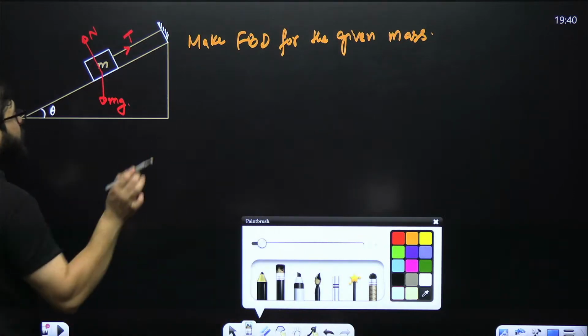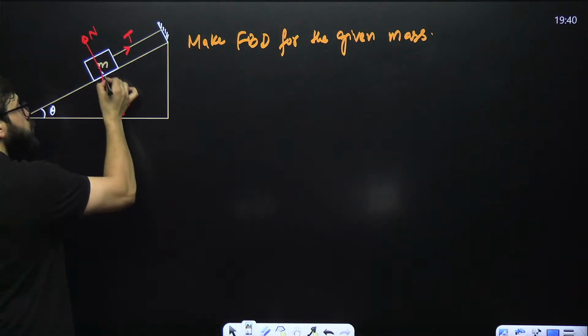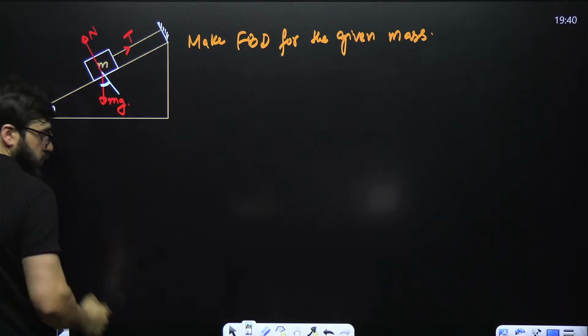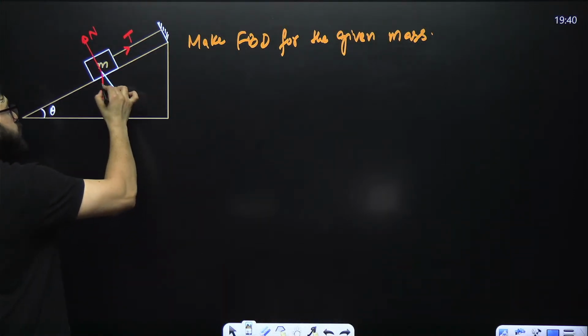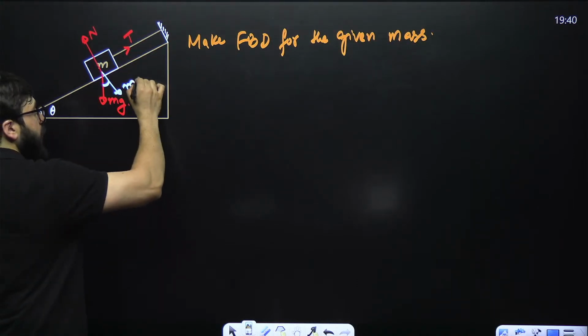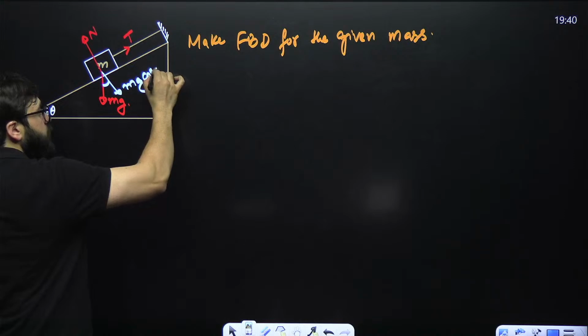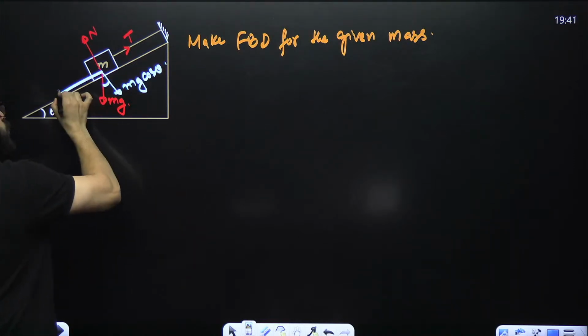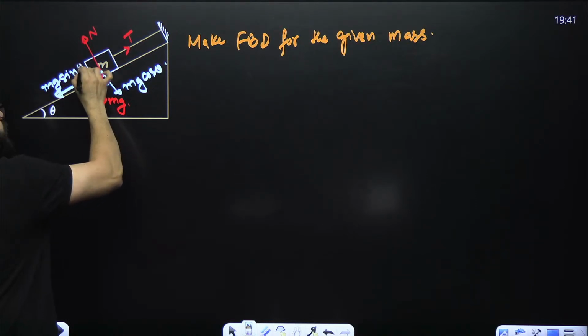Okay. Now guys, if this is mg, I told you that this angle would also be theta. If this is theta, then this angle would be theta. So this component will simply be mg cos of theta, and this component here will simply be mg sine of theta.